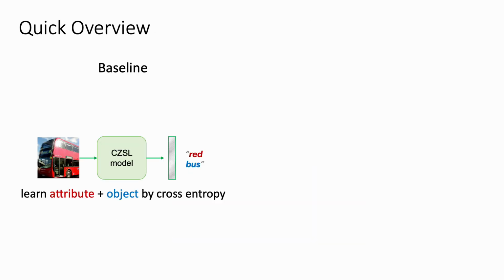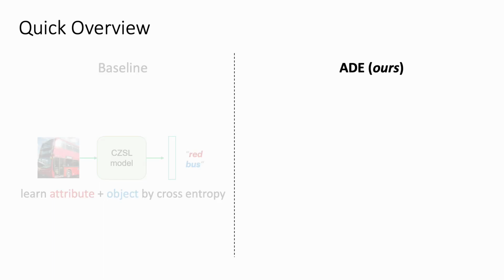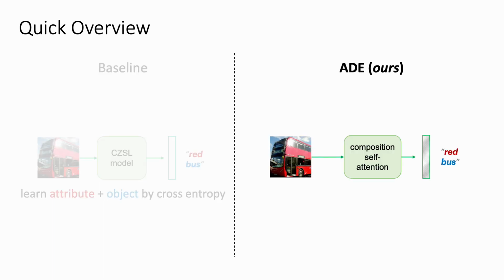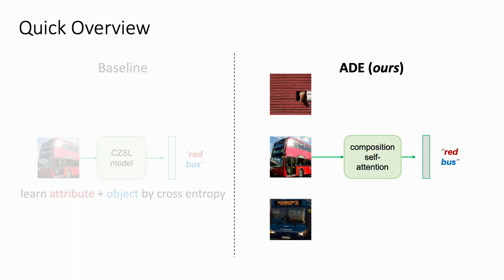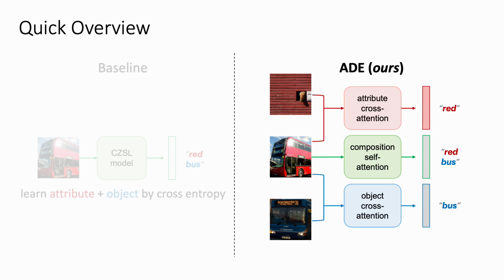The baseline of CZSL is simply to learn a model to classify an image to an attribute and object composition by cross-entropy. We present our ADE model. First, we use a self-attention module to extract the composition feature. Moreover, we add two images that share the same attribute or the same object. We introduce two cross-attention modules that disentangle the shared visual concept. In this way, we can separately predict the concept from a pair of images.